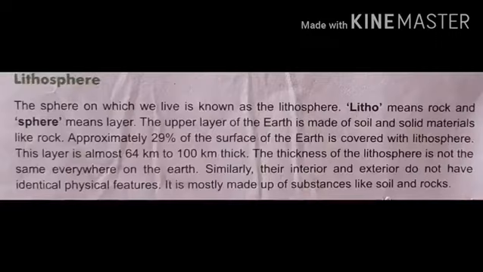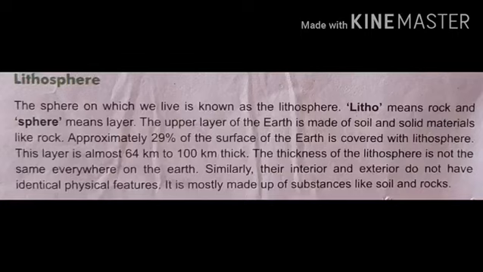About 29% of Earth's surface is covered with lithosphere. This layer extends from the surface of the Earth to an approximate depth of 64 to 100 km. That means its thickness is almost 64 to 100 km. And this thickness is not the same everywhere. It is different from place to place.